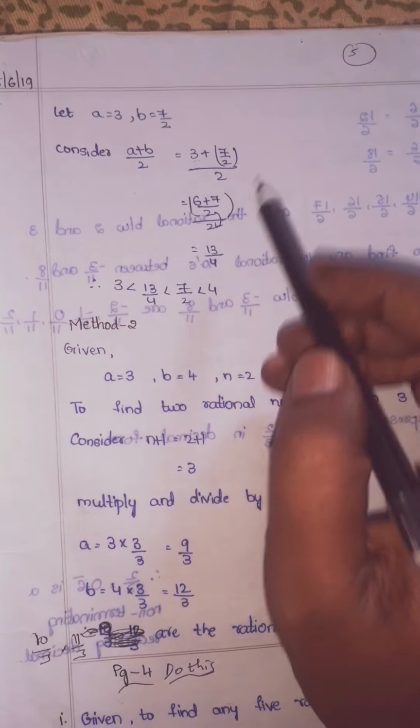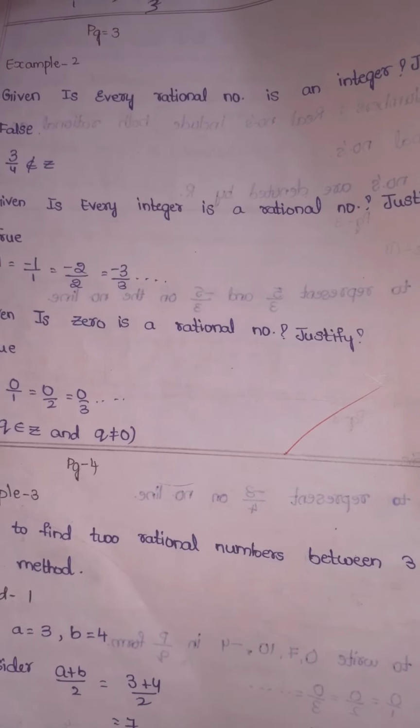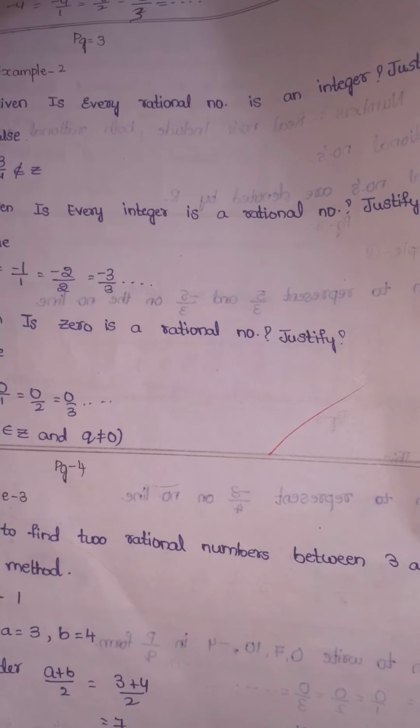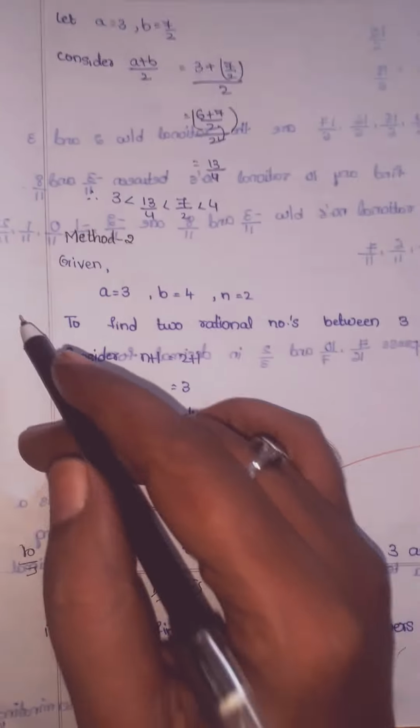So this method is very complicated, children. Here only two rational numbers he is asking, so it is easy. But in further questions he will ask 5, 6, 7. So doing this method is very heavy. So go for method 2, children.